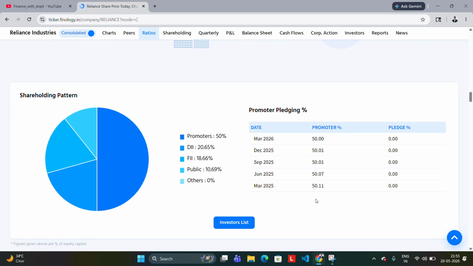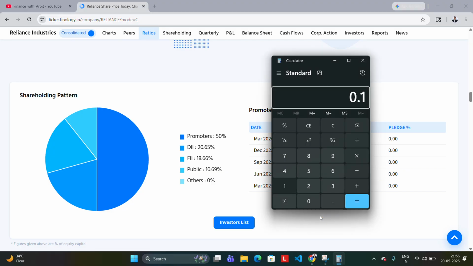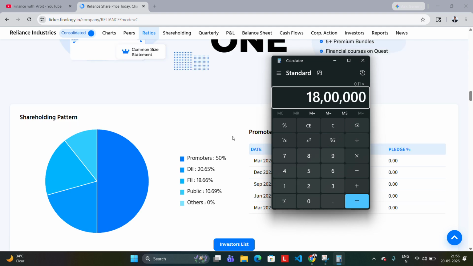And what we can see is, according to me, and it's not my recommendation to buy, sell, or hold any stock, I'm just telling you how to analyze a stock. So in March 2025, the promoters held only 50.11%, right? Then they decreased it to 50.07, then 50.01, and then right now to 50. So the promoters do not have much interest, or we can say that they don't think that it will last too long, so they have just decreased the holding by 0.11%, but that 0.11% also of 18 lakh crore, I guess, if I'm not wrong.